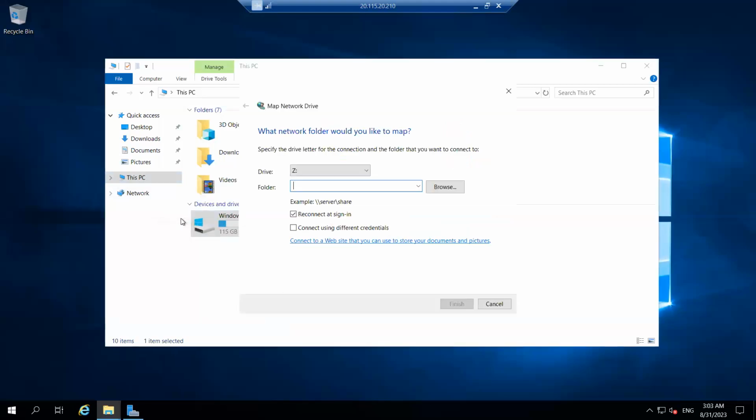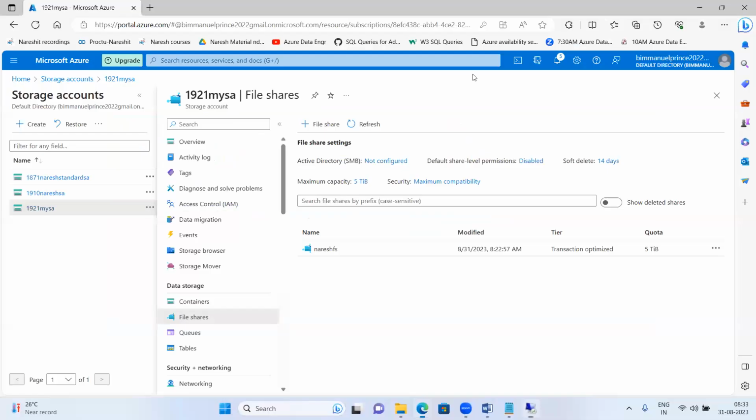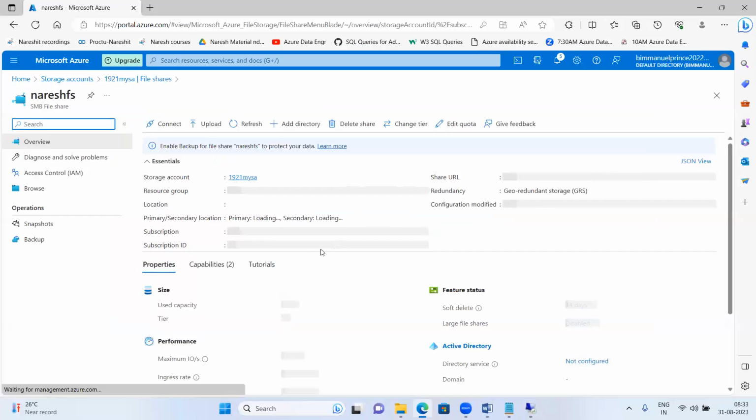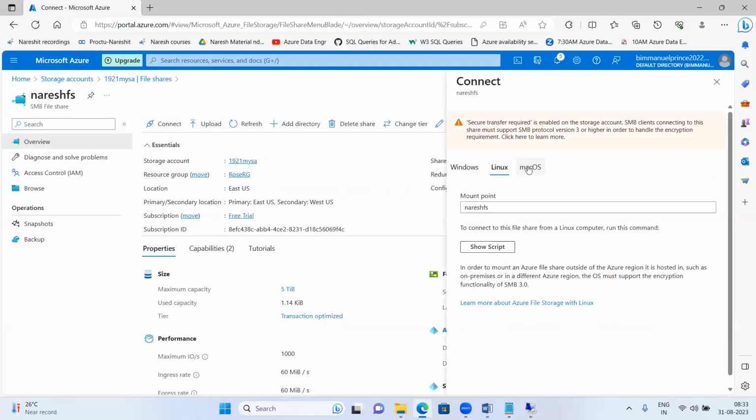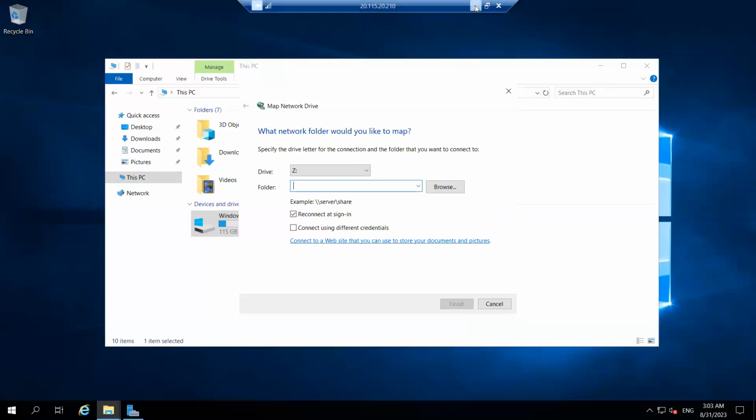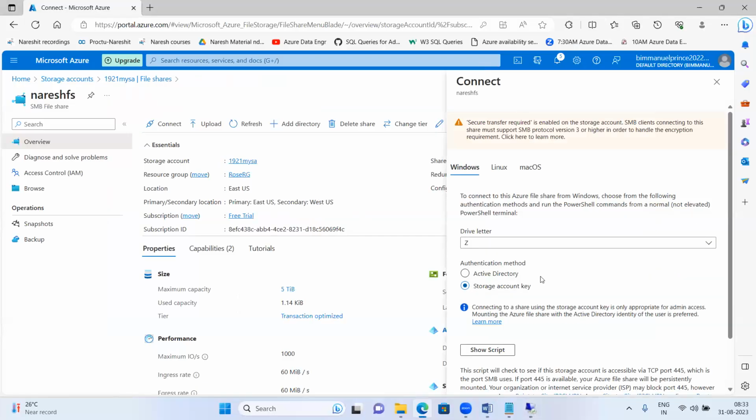Map network drive. Okay. It is asking me for the folder path. I'll go to my file share, and I'll say connect here. Okay. I want to host this file share on which operating system? Windows, Linux, Mac OS. This is Windows Server, so I'll say here Windows.